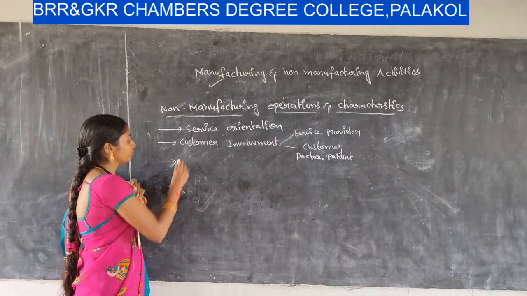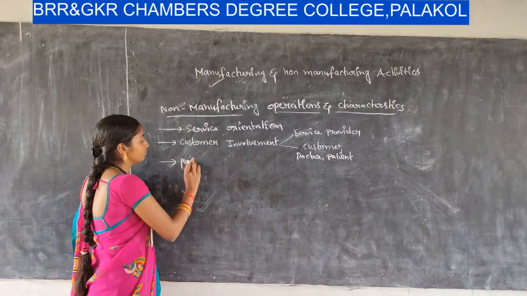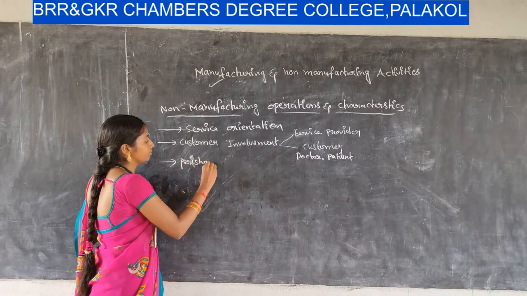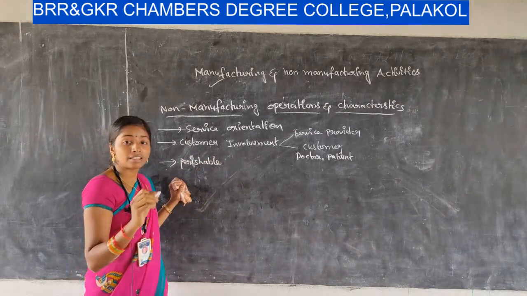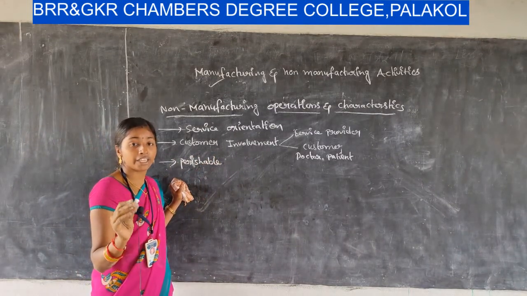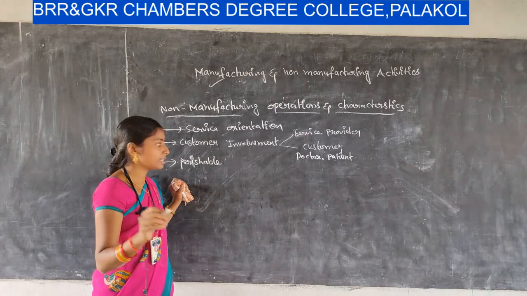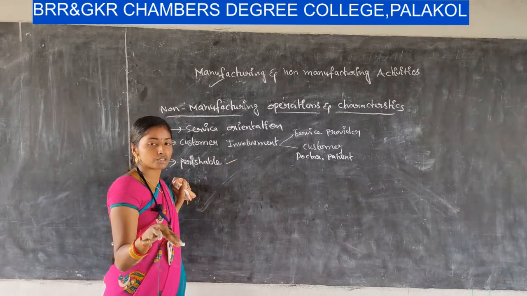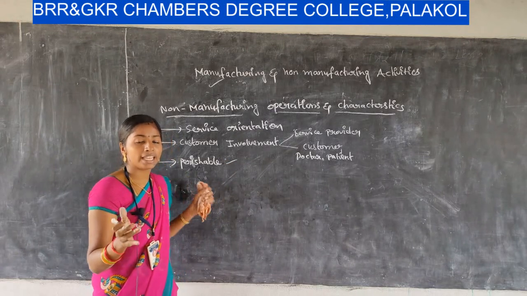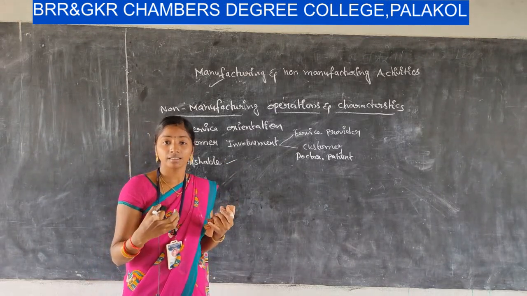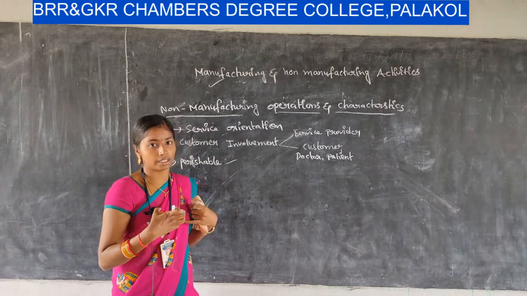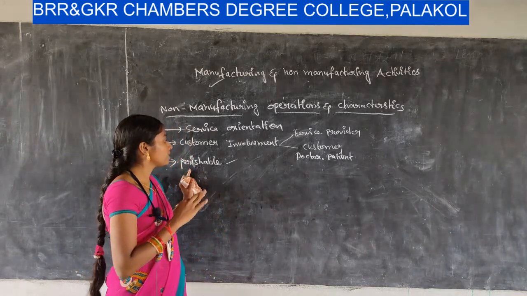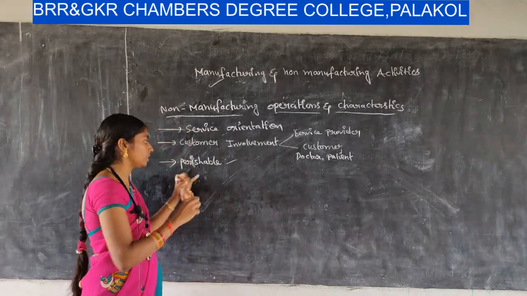Next one, perishable. Services are perishable in nature. We cannot store them. For example, we can store a train ticket, but we cannot store the journey. Only the experience, the memories, can be stored.